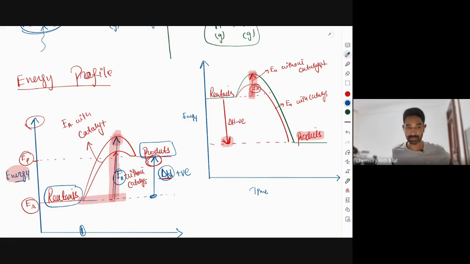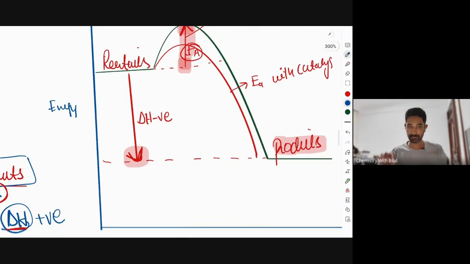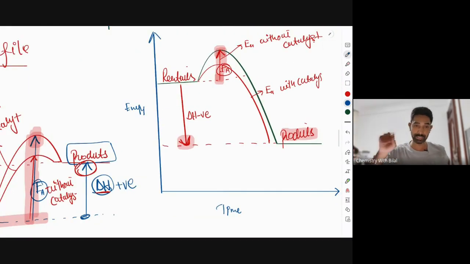It is always positive, no matter if the reaction is endo or exo. It is more positive for endo. You can change the activation energy with the use of a catalyst, but you can never change the enthalpy. So catalysts have no effect on the enthalpy of any reaction. Keep that direction of arrows in mind that I've just explained. Enthalpy is always toward the product, and activation is always toward the peak from the reactants.